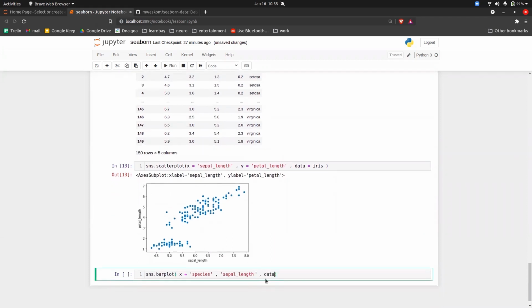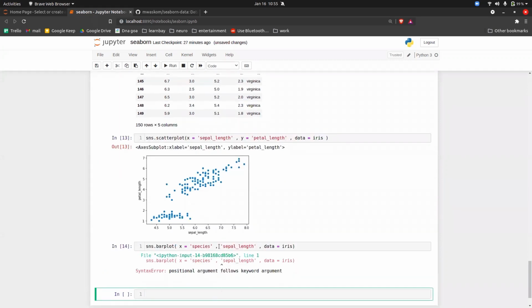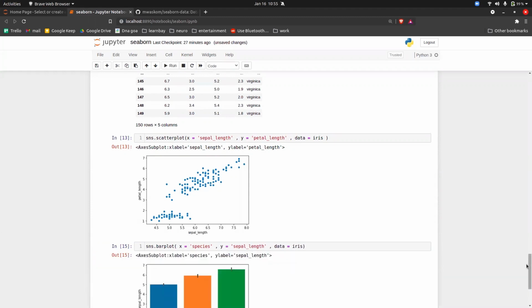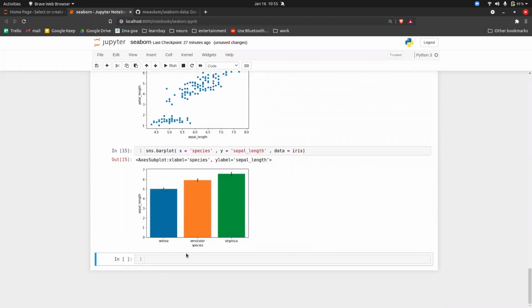And data is equal to iris. Execute it. Okay, this is y is equal to. So this is the data you got. We have Setosa, we have Versicolor, and we have Virginica. These are the sepal lengths that we have. So Virginica has the maximum sepal length, followed by Versicolor, then the Setosa. So this is what a bar plot is, guys.